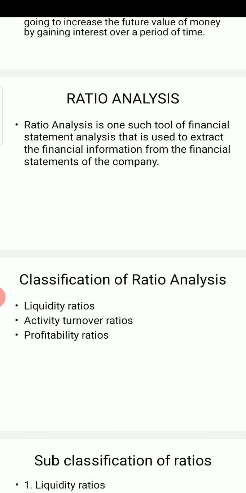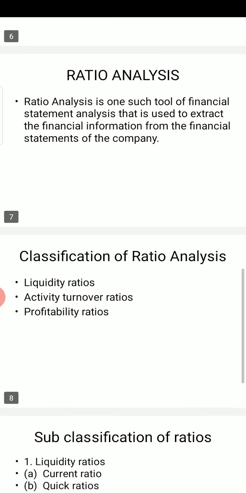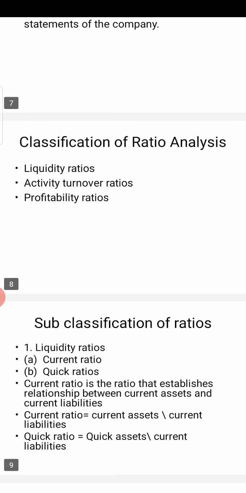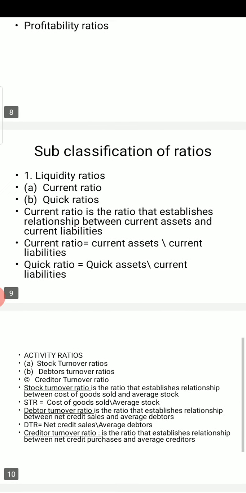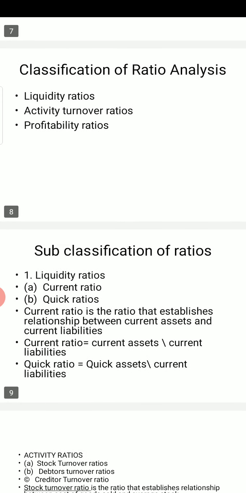Now let's come to the first ratios, that is liquidity ratios. Liquidity ratios are further subclassified into two categories, that is current ratio and quick ratio. Now what is current ratio? The formula for calculating current ratio is simple: current assets over current liabilities.